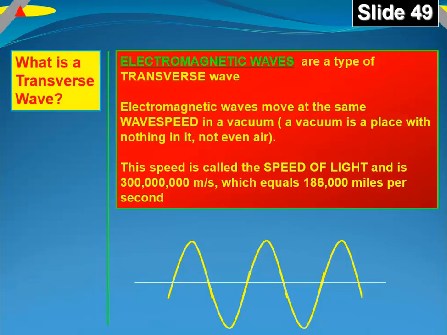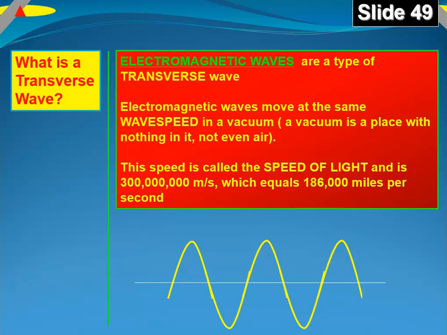What is a transverse wave? Electromagnetic waves are a type of transverse wave. Electromagnetic waves move at the same wave speed in a vacuum. A vacuum is a place with nothing in it, not even air. And this speed is called the speed of light. And it's 300 million meters per second, which equals about 186,000 miles per second. So light is the fastest thing in the universe. There's nothing that can go faster than the speed of light.